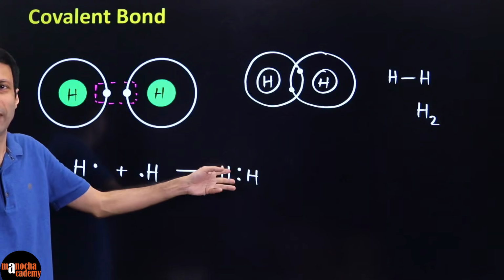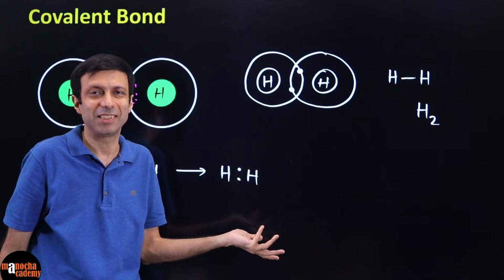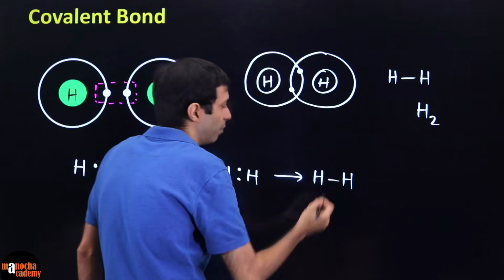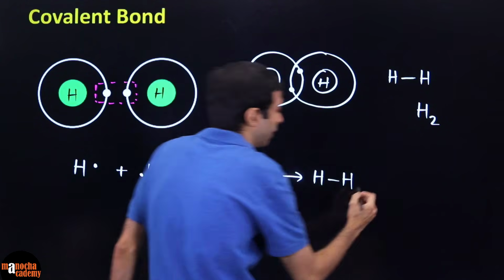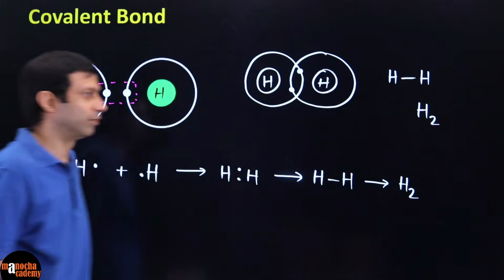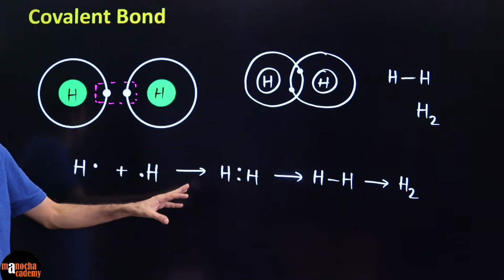So both are having 2 electrons, they are following duplet, they are happy and stable, and they have formed the covalent bond between the hydrogen atoms, which gives rise to your H2. So this is how you represent it in chemistry.